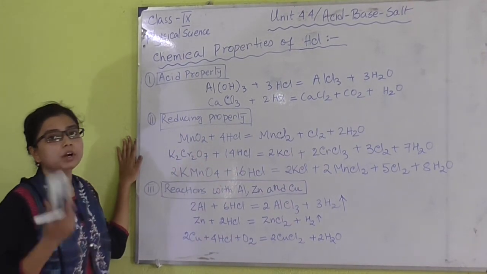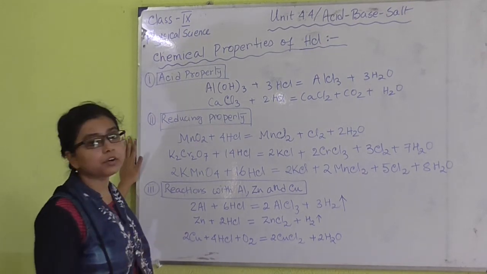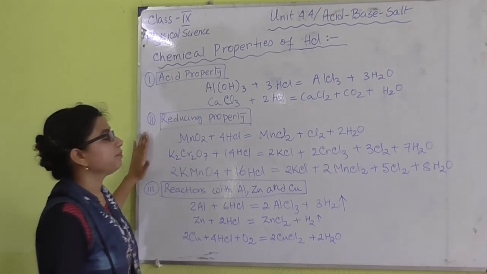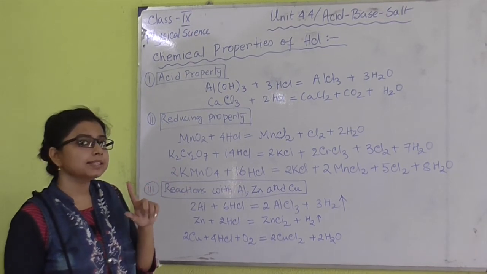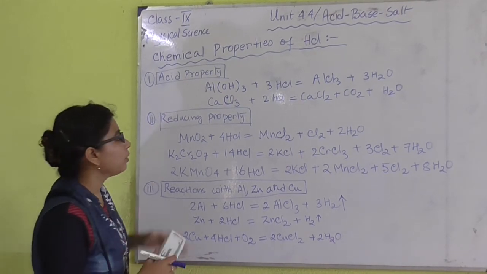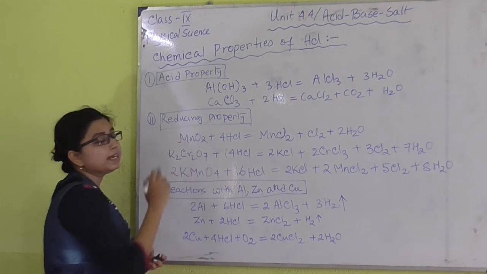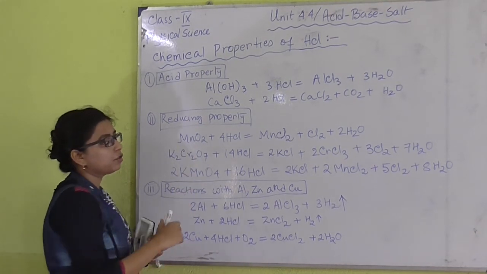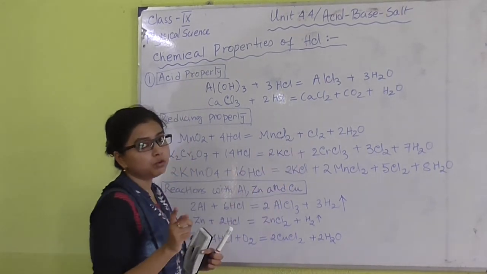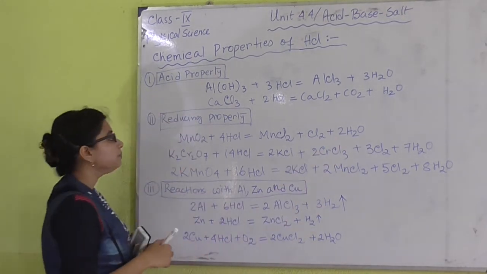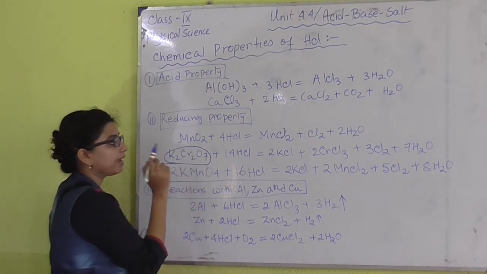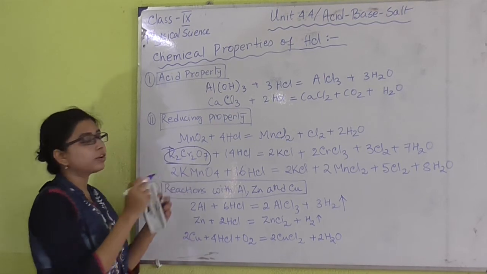Okay, so if I want to show the acidic property of hydrochloric acid, we can write any of these two examples. Next is reducing property. We know that sulfuric acid has an oxidizing property, but hydrochloric acid is reducing in nature. Okay, how can we show this? If we take manganese dioxide, that is MnO2, with hydrochloric acid, it will produce MnCl2, that is manganese chloride, chlorine gas will be found to be evolved, and water molecules. Okay, if we take potassium dichromate, K2Cr2O7 means potassium dichromate, and the solution of potassium dichromate is orange.